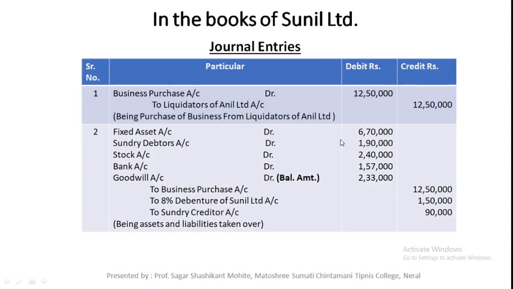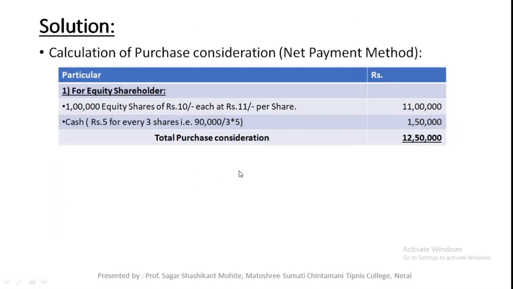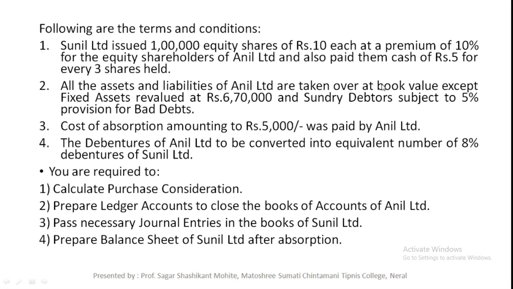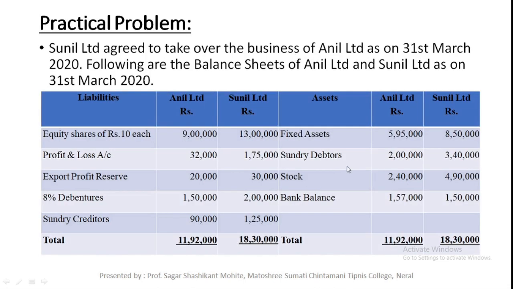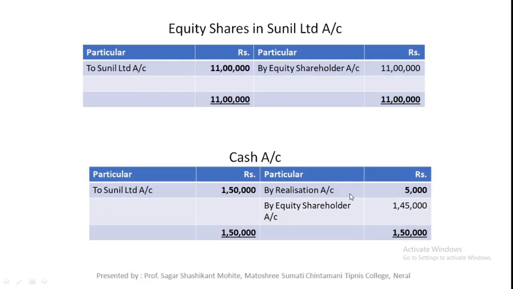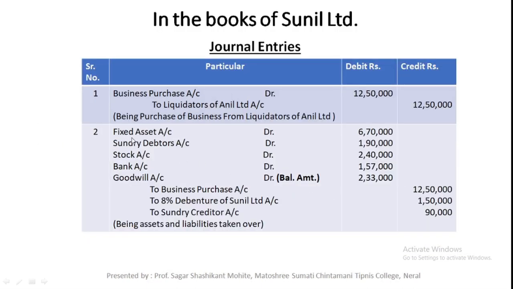Sundry debtors agreed value 1,90,000, that is 2 lakh minus 10,000, that is 5% bad debts, and all other assets are taken over at book value. That means stock 2,40,000, bank balance 1,57,000. Fixed asset 6,70,000, debtors, stock, and bank balance, all the assets.